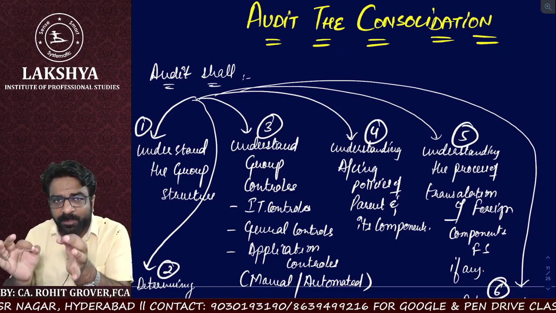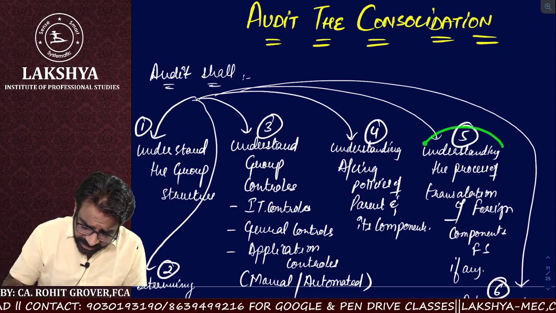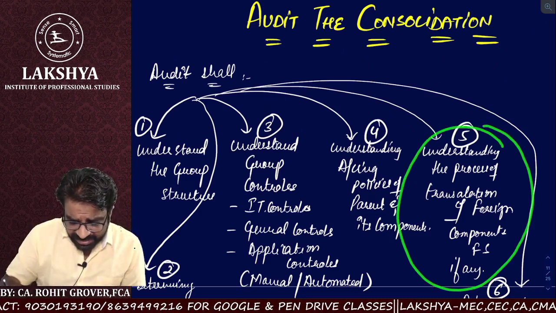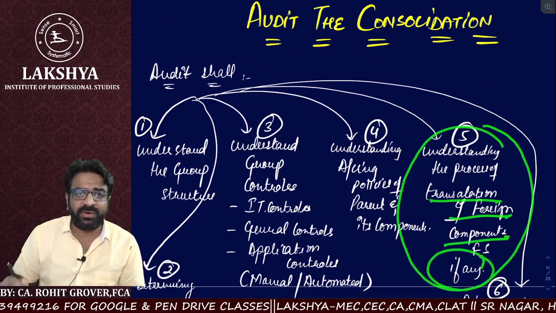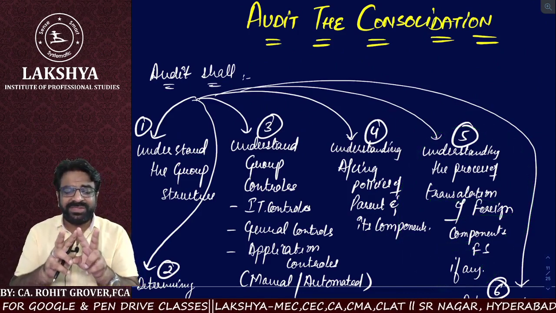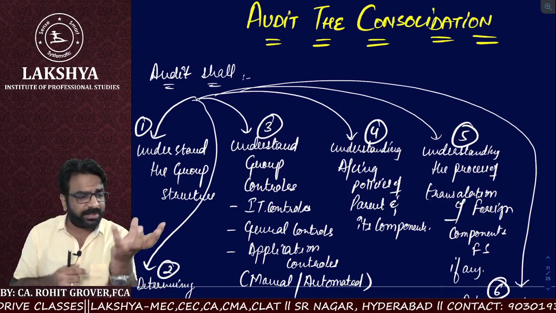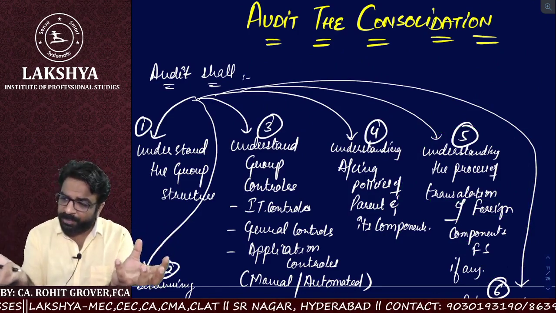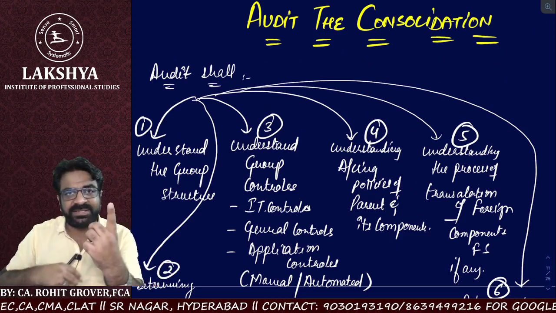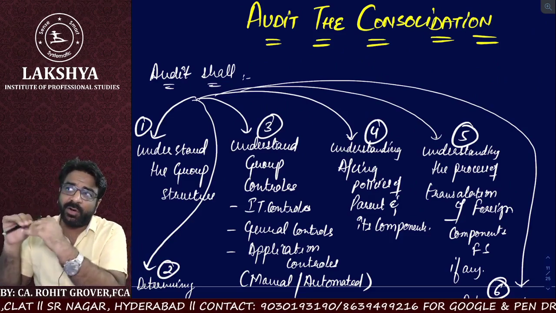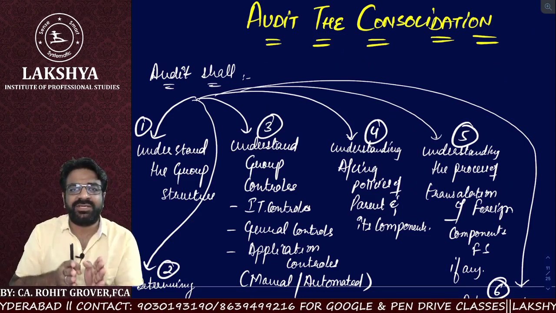That is what we mean by point number 5. So what is point number 5 here, everyone? Understanding the process of translation of foreign components' financial statements, if any. Because remember one thing, when there is a difference in the GAAP followed by the parent and the components, the components have to change their financial statements as per whose GAAP? Parent's GAAP. So we have to translate the foreign components' financial statements to be adjusted in consolidation.